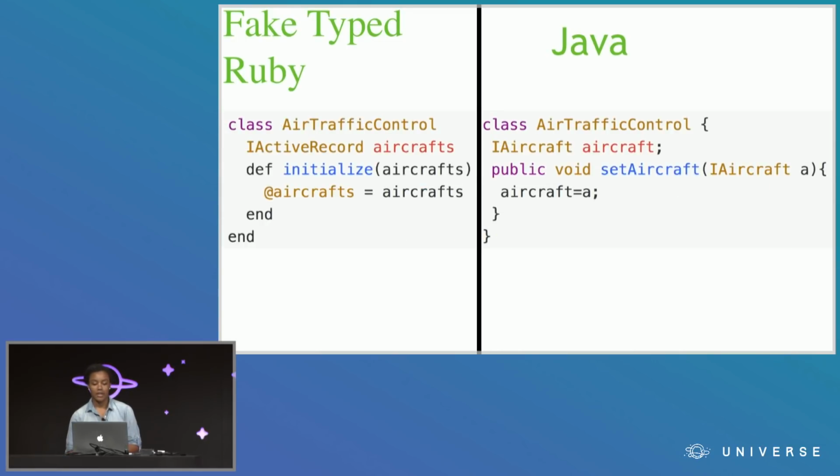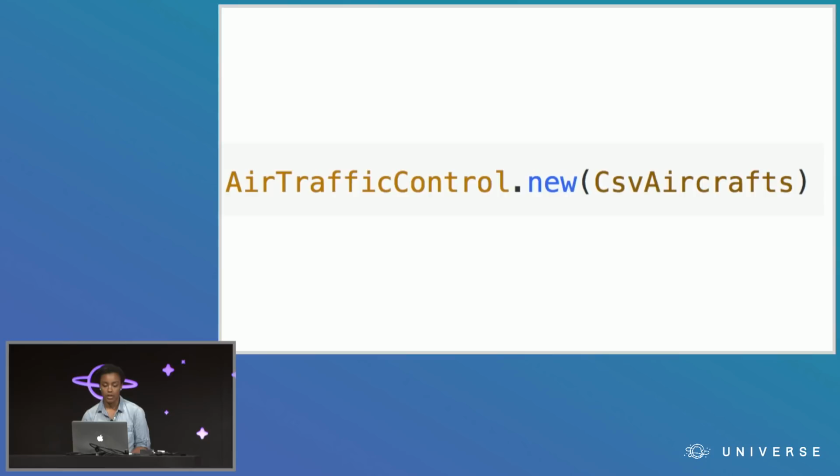which is really not that different from the air traffic control class in Java that we saw was an ISP violation. What if you wanted to pass in aircrafts from a CSV, instead of an Active Record relation of aircraft straight from your database? You wouldn't be able to, because there's an assumption that the aircrafts are an Active Record relation.